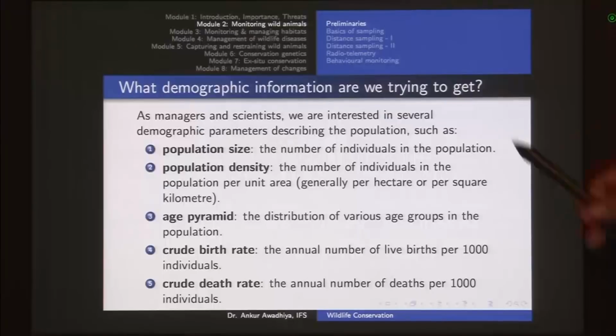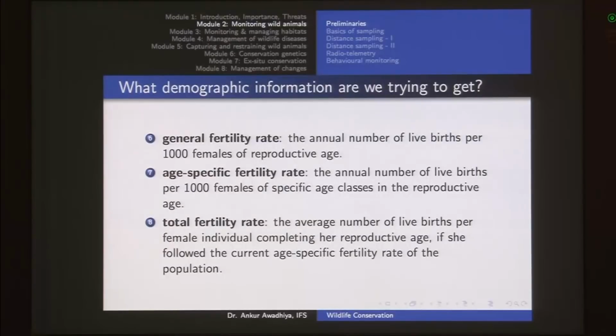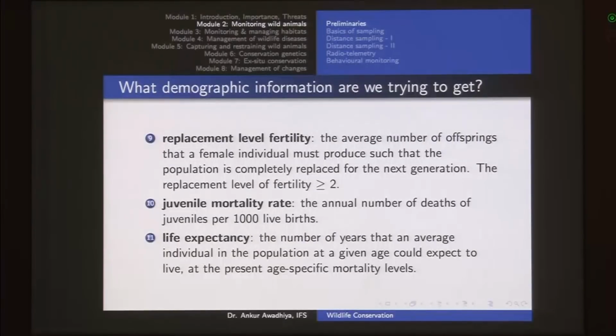Now when we talk about monitoring, this is the demographic information that we are trying to get: size, density, age pyramid, crude birth rate, crude death rate, then general fertility rate, age specific fertility rate, total fertility rate. Now replacement level fertility is important because this is a very easy concept: if you have two animals that are breeding, and the number of offsprings that they are producing for the next generation is anything less than 2, so for every 2 animals you are only producing 1 offspring, your population will go towards a decline. If it is just equal to 2, then because there would be some number of animals that die out before reaching a reproductive age, this would also not be sufficient.